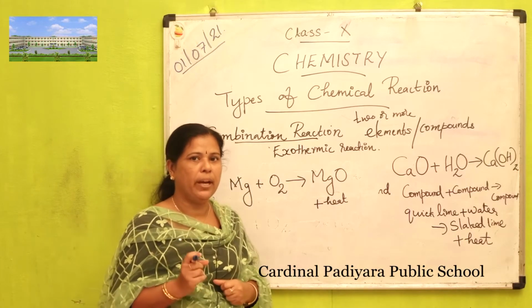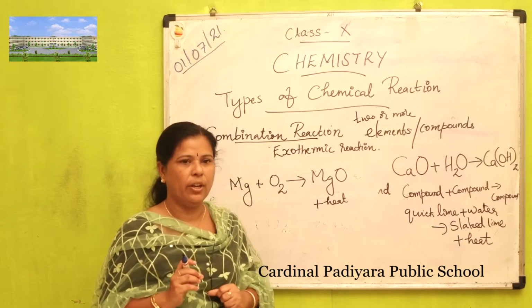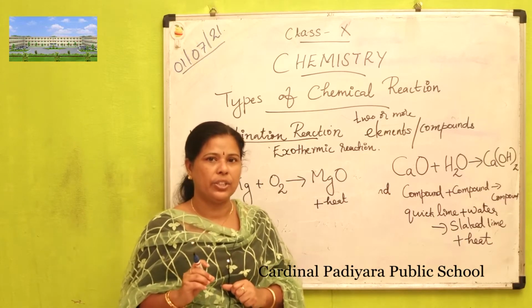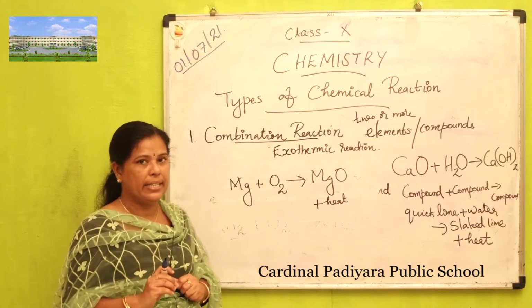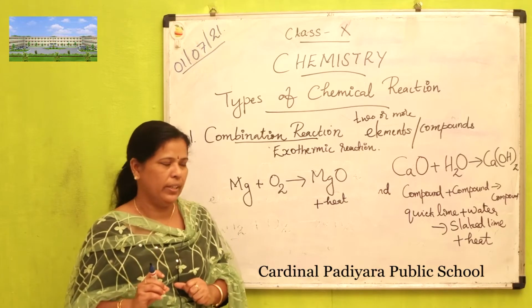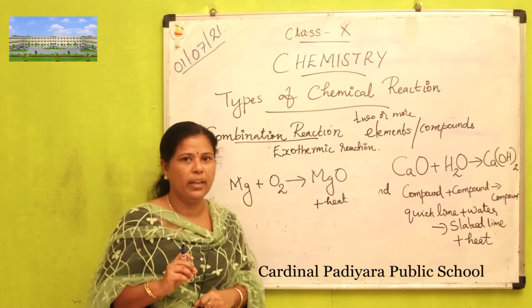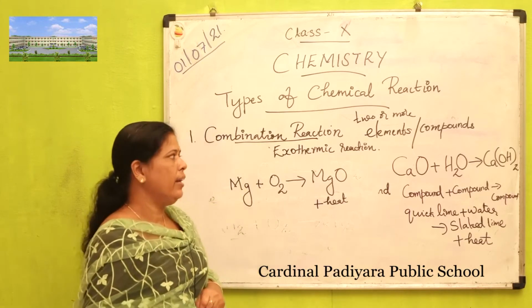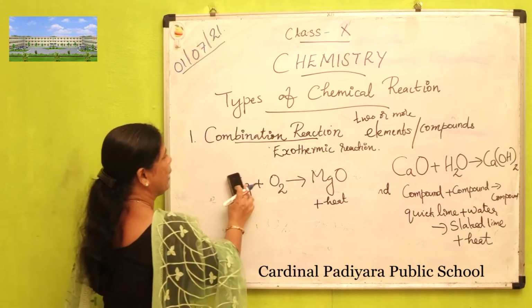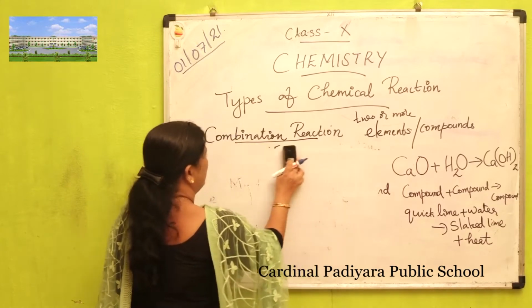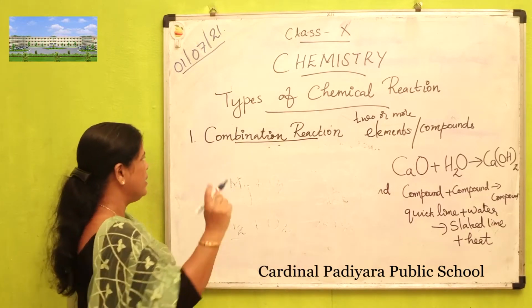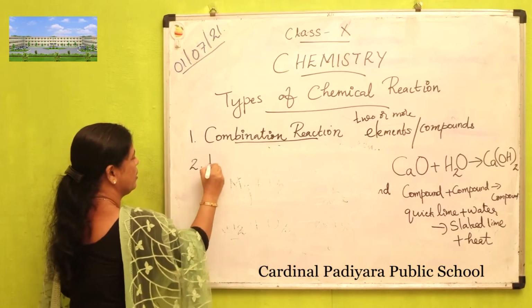So what is meant by exothermic reaction? During a chemical reaction, heat is released or heat is evolved. Such type of reactions are called exothermic reaction. Then the second type of chemical reaction is decomposition reaction.